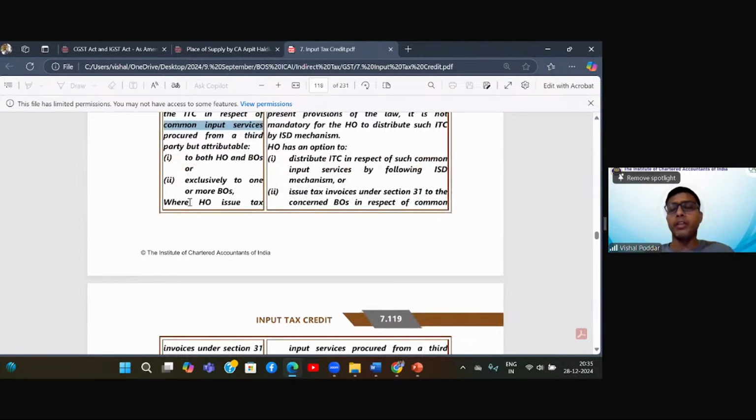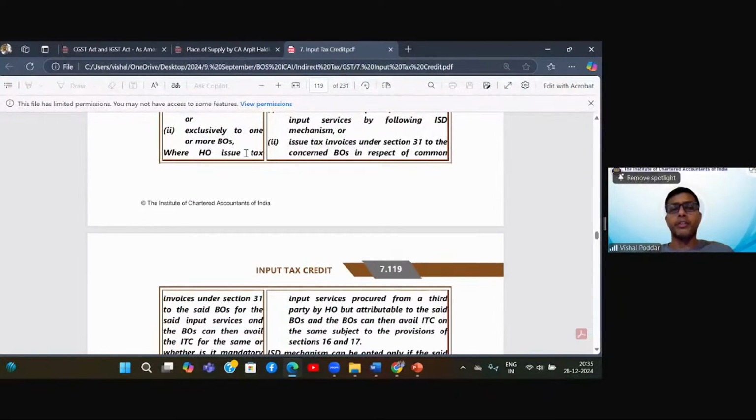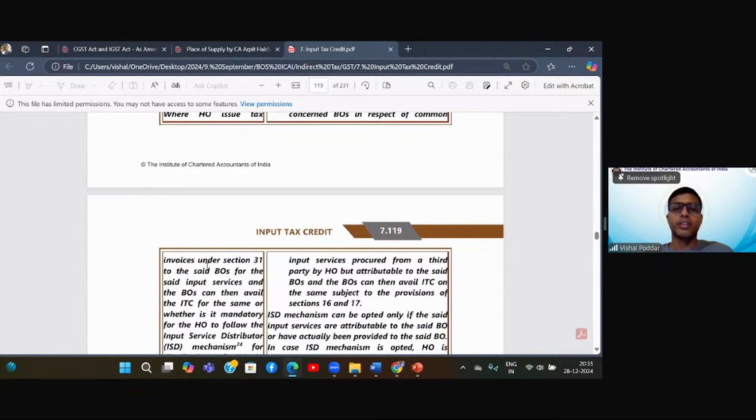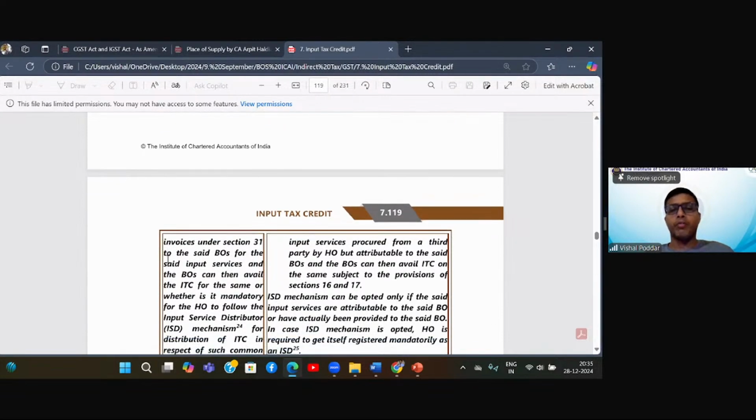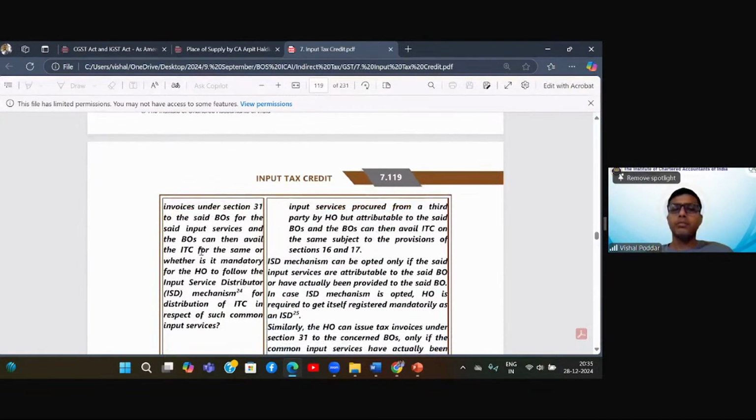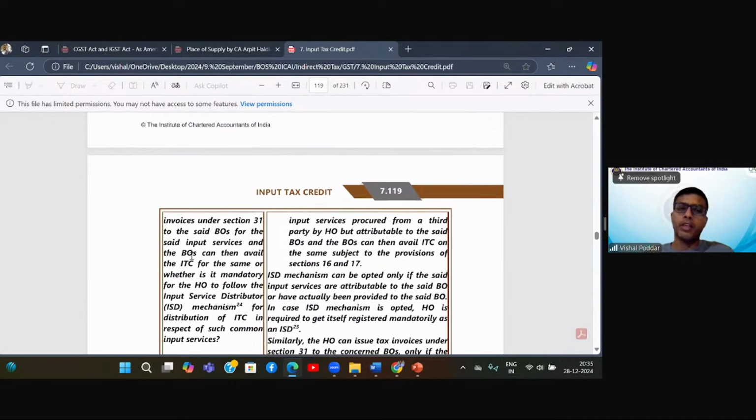Fine. Then came the second question: where head office issued a tax invoice under section 31 to the said branch for the said input service, can the branch avail the ITC for the same, or is it mandatory for head office to follow the ISD mechanism for distribution of ITC? So when it says, can the head office raise an invoice under section 31, the question is whether the head office should use the cross-charge mechanism, whereby the head office will charge its branches, saying that, see, I have done some service for you, I am running you, I am managing you, I am taking care of you, so I am giving you some service.